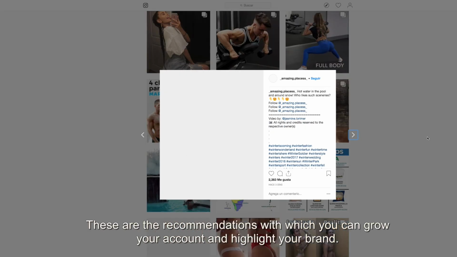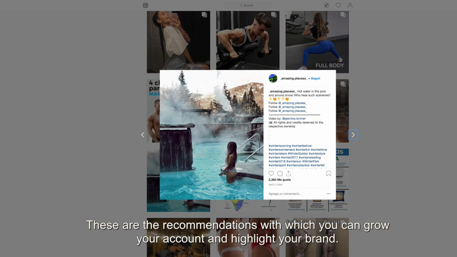These are the recommendations with which you can grow your account and highlight your brand.